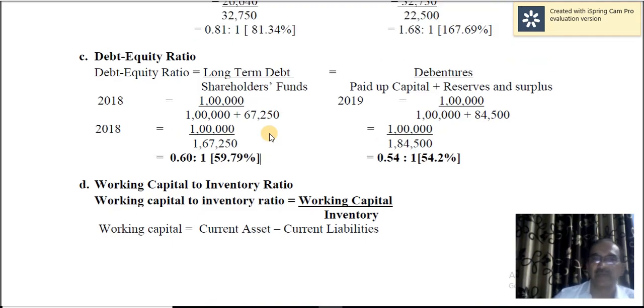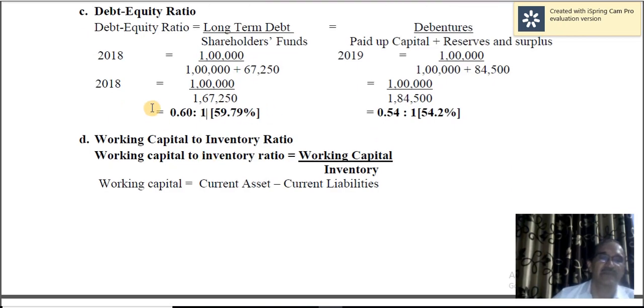But if the concern is not doing well, there are problems. You have to service the debt, you have to pay the interest regularly. Moreover, on maturity, you have to pay the liability, and therefore it is like a double-edged sword. Anyway, here the debts are 0.60, 60% when compared to the shareholders funds.